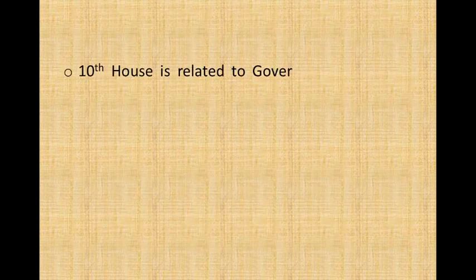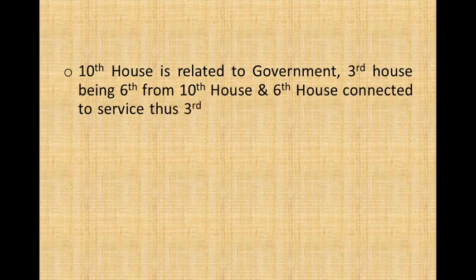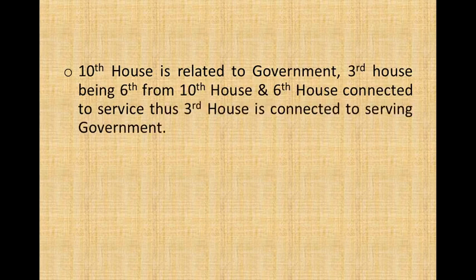The 10th house is related to government, the third house being 6 from the 10th house, and the 6th house is connected to service. Thus, the third house is connected to serving government.